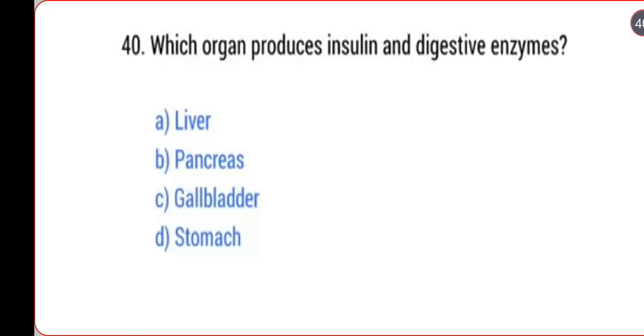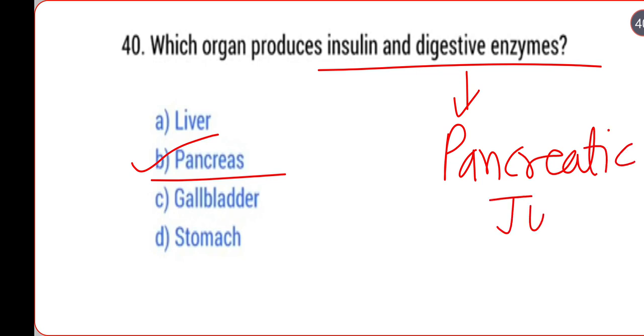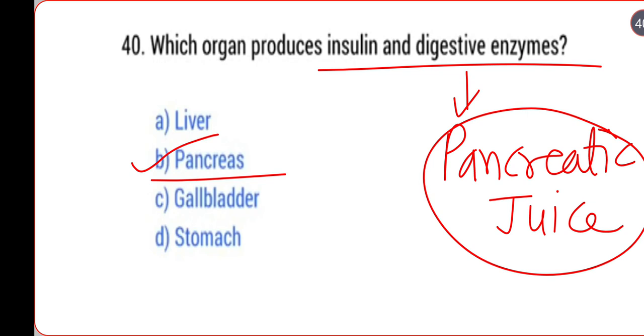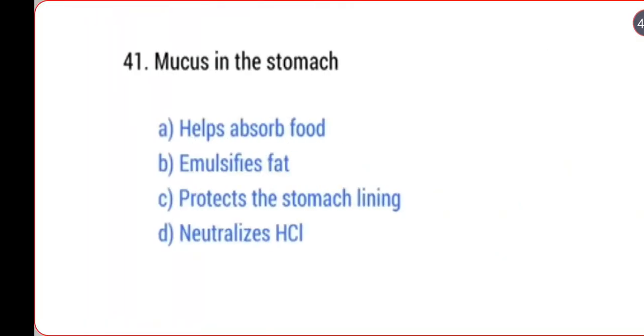Next, which organ produces insulin and digestive enzymes? The pancreas produces insulin and digestive enzymes such as pancreatic juice, which has the trypsin enzyme, and the trypsin enzyme acts on protein. Next, mucus in the stomach. Mucus in the stomach protects the stomach lining.